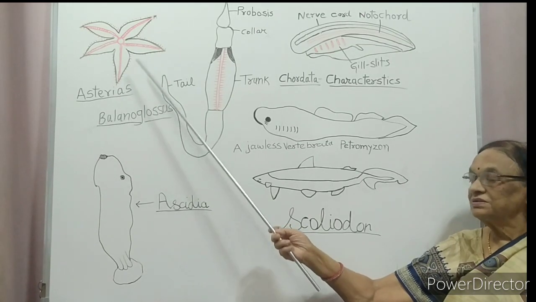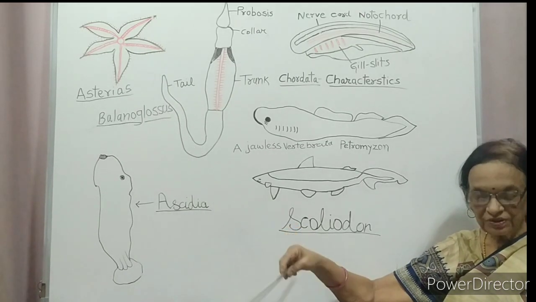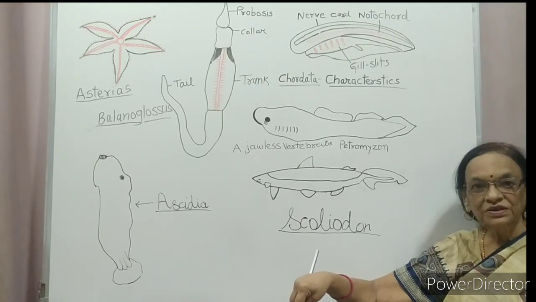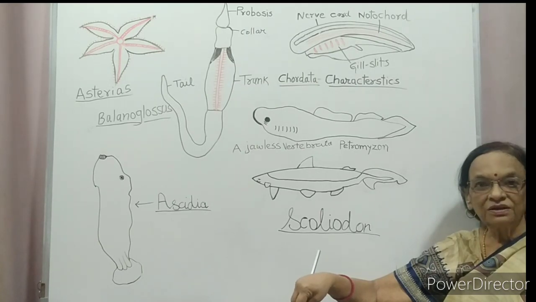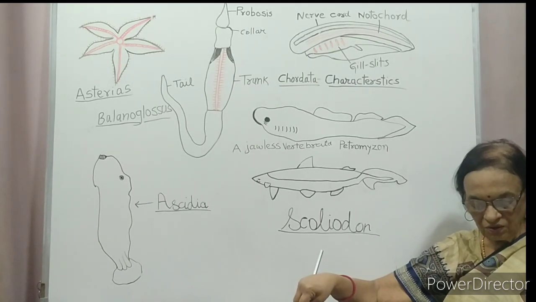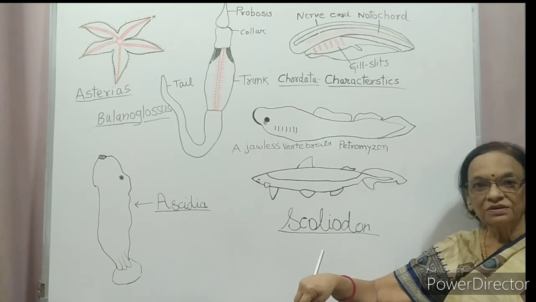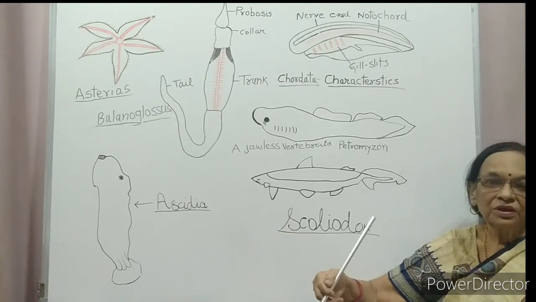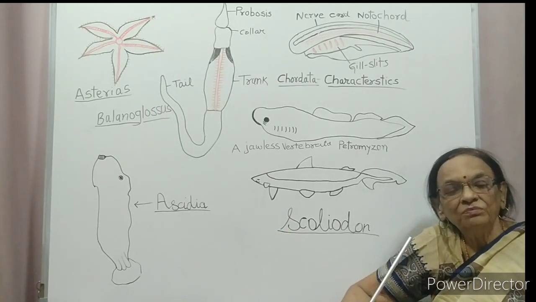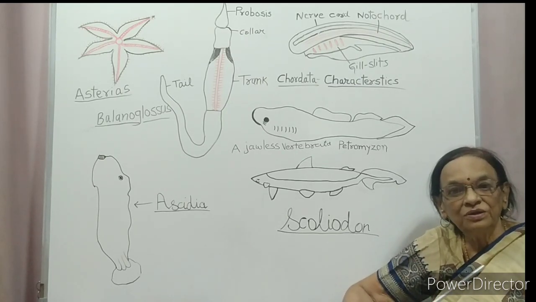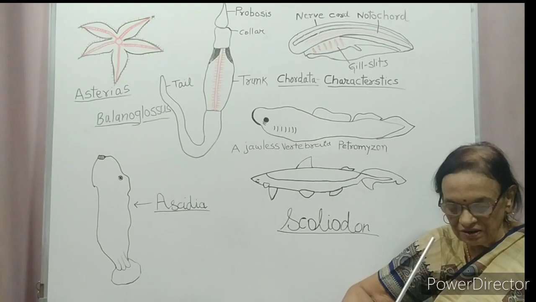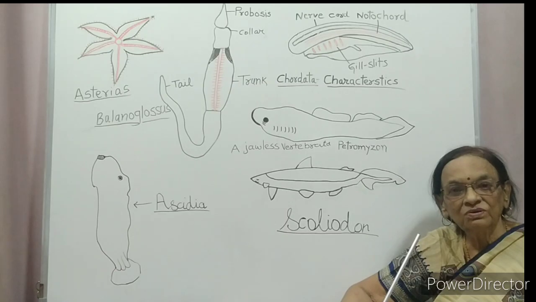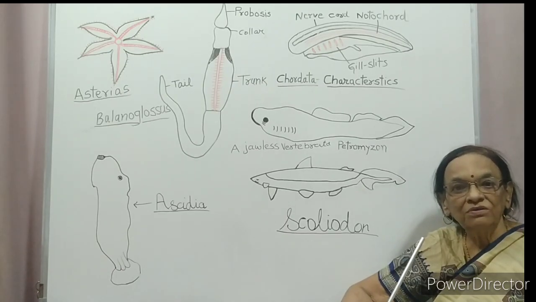So, Asterias or starfish, Echinus, sea urchin, Antedon, sea lily, Cucumaria, sea cucumber, and Ophiura, brittle star. These are the members of Echinodermata.